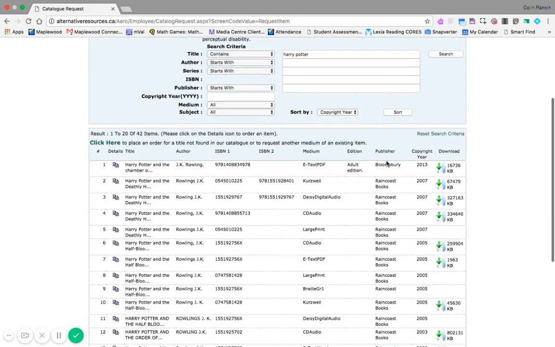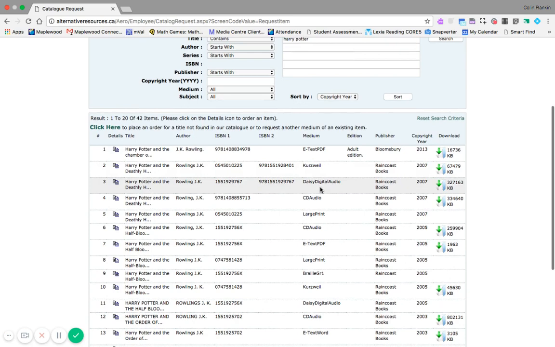A really amazing kind of text is the eText PDF, which is a scanned copy of the book done in a PDF, and so you could have it read to you in Google Read and Write, or you could have it on your iPad and read it in iBooks or an app like Claro or VoiceStream. They do have Kurzweil versions of many books that are zone edited for Kurzweil users, which is pretty amazing. Daisy Digital Audio, typically in my experience, are digitized texts where a digital voice reads the text out loud, versus a CD audiobook, and it's an amazing resource.